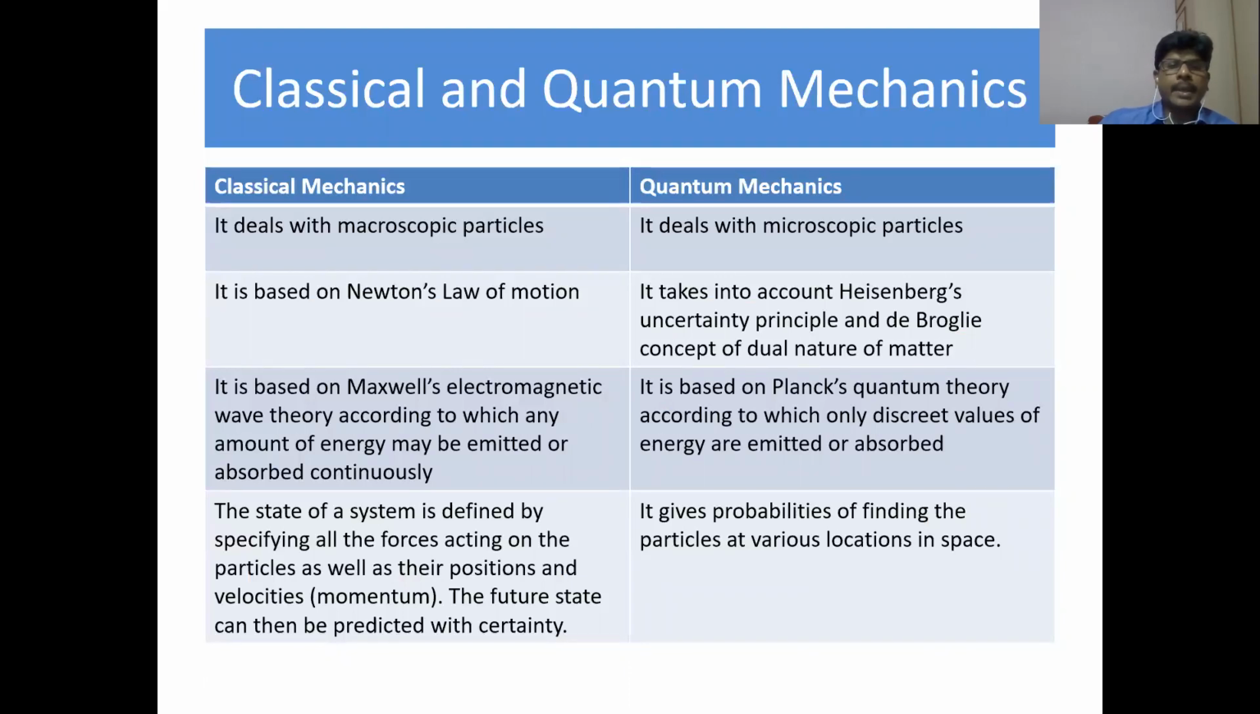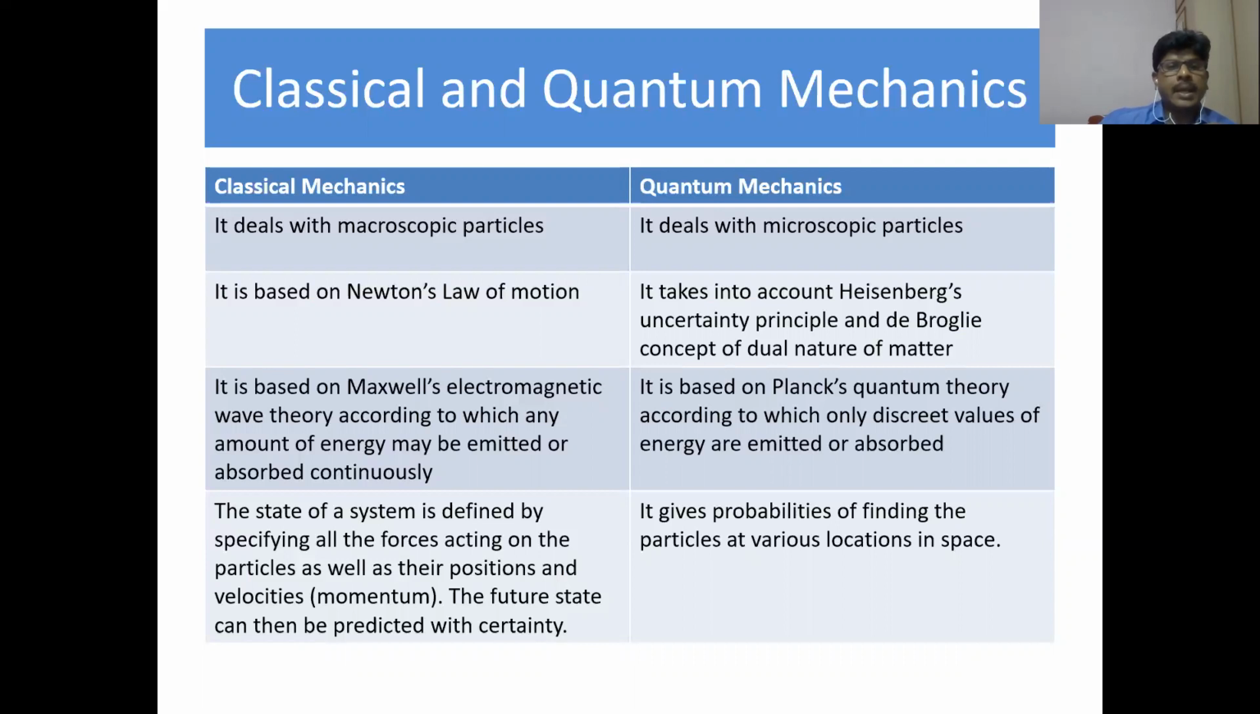Next, classical mechanics is based on Newton's laws of motion, whereas quantum mechanics takes into account Heisenberg's uncertainty principle and de Broglie concept of dual nature of matter. You know what are Newton's laws of motion, and also you know what is Heisenberg's uncertainty principle. But what do you understand by this dual nature of matter? Like radiation, matter particles also have dualistic behavior. That is, they have particle behavior as well as wave behavior.